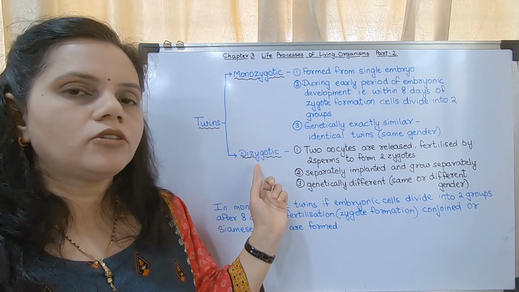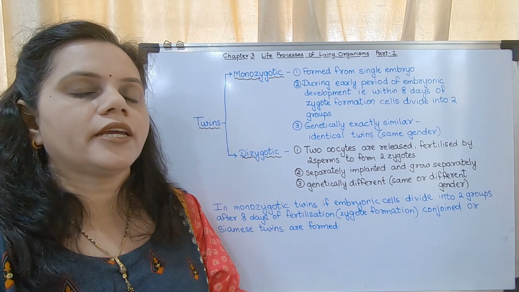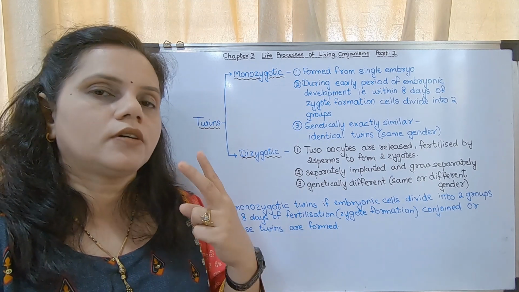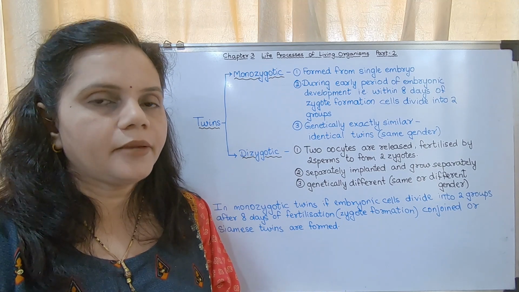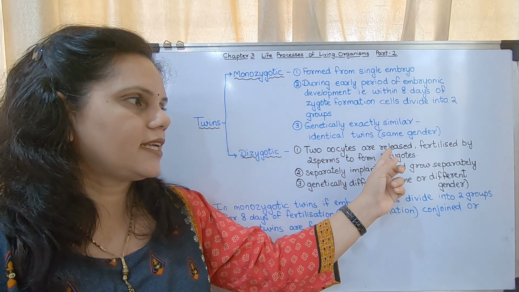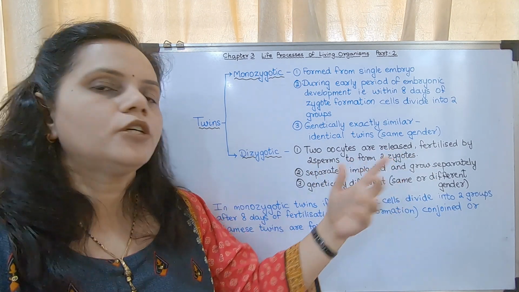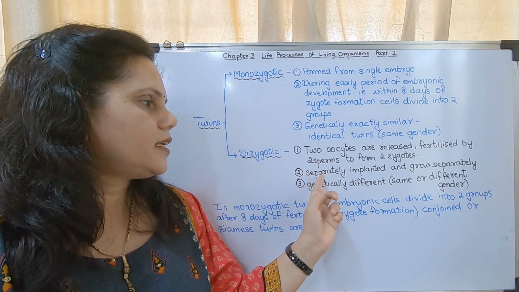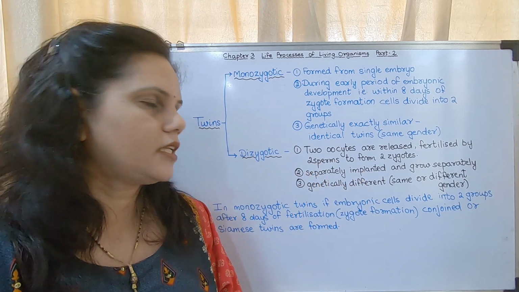Now the next is about dizygotic twins. 2 oocytes are released inside the ovary. Earlier I told you only 1 ovum is formed at a time. Here 2 ova are formed at a time. 2 oocytes are released and fertilized by 2 different sperms to form 2 zygotes. They are separately implanted and grow separately inside the uterus.